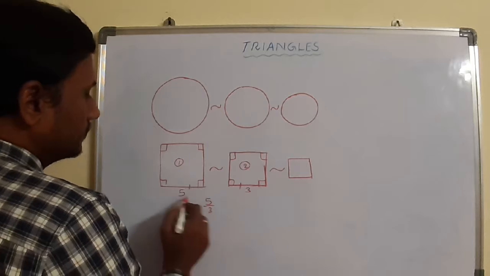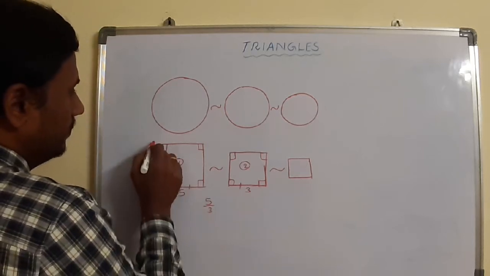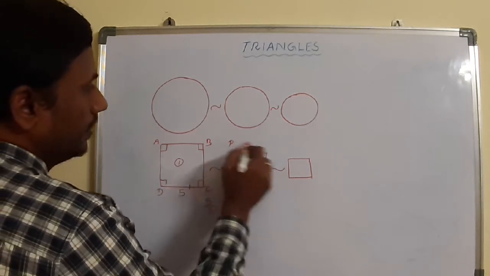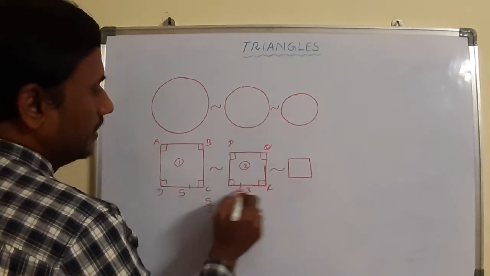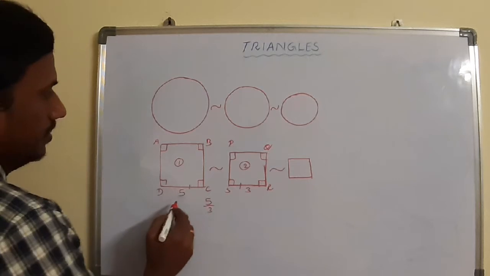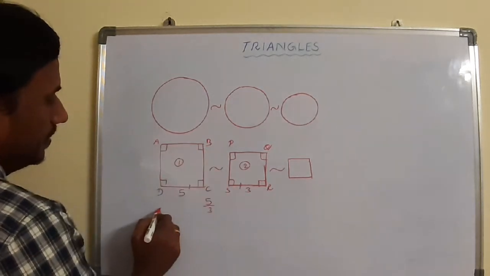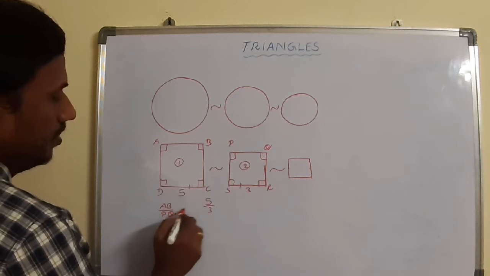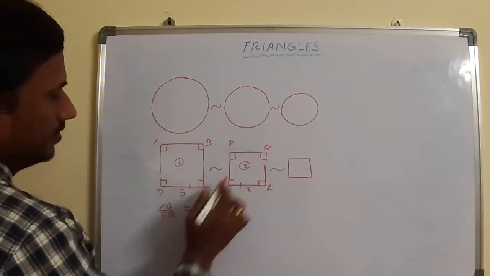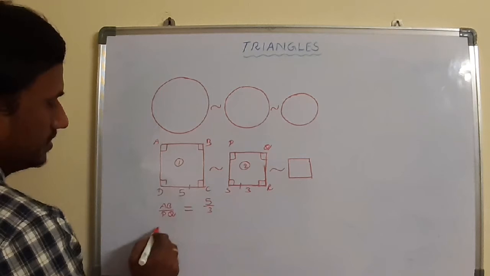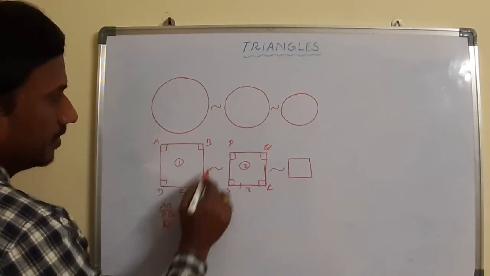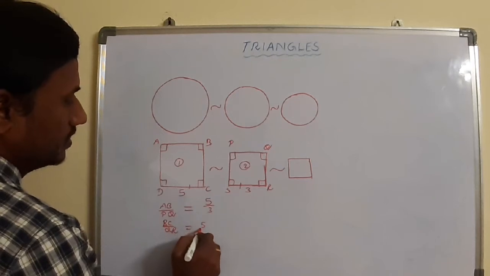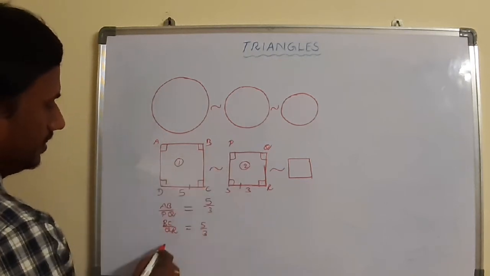For example, I give the names A, B, C, D and P, Q, R, S. Start with AB by PQ. How much is it? AB is 5, PQ is 3. Then take BC by QR. BC by QR is equal to how much? It is also 5 by 3. Why? Because all sides are equal here.